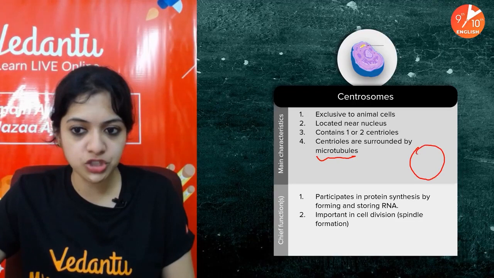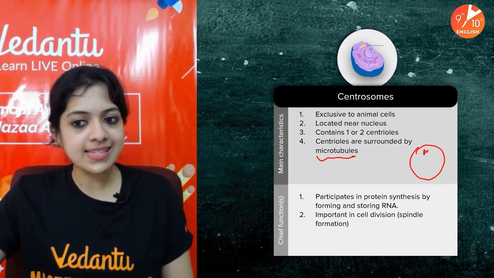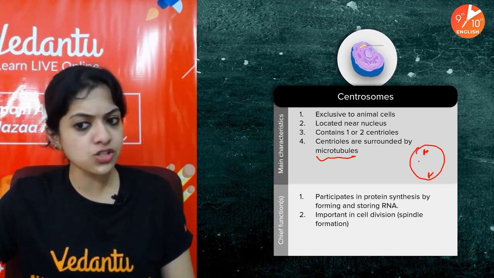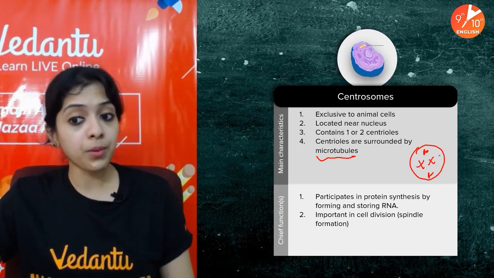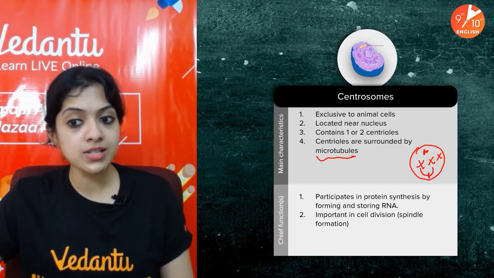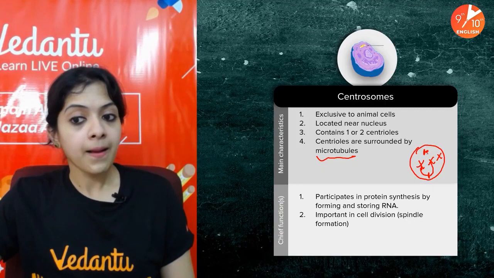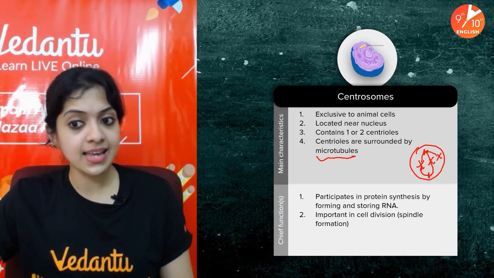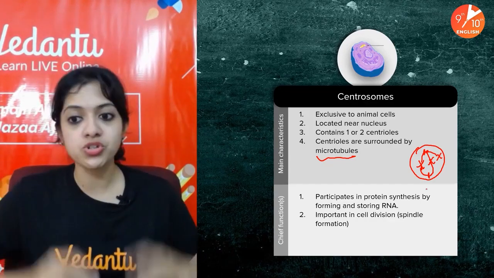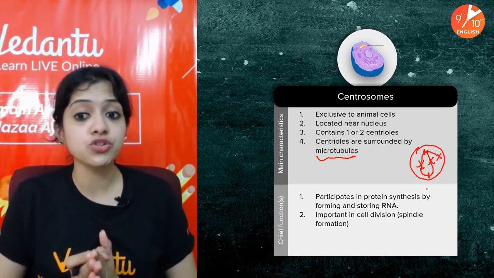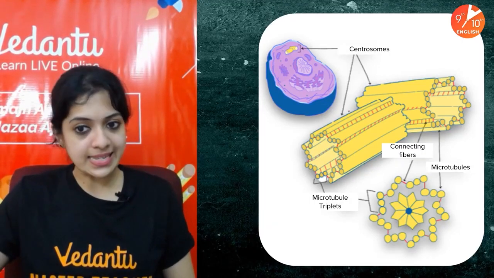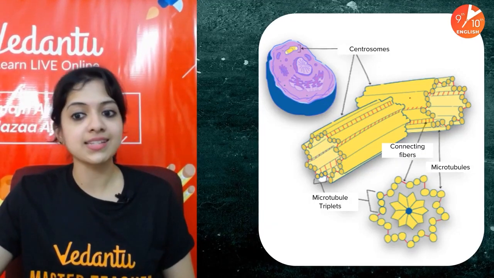Now, at the time of cell division, imagine these are the centrioles. This would be the structure that a cell assumes somewhere in the middle of cell division. There would be chromosomes. Spindles are formed from the centrioles to attach to the chromosomes like this. They help in moving around the chromosomes and giving them enough support at the time of cell division. This is why centrosomes are important. They are made up of a couple of centrioles, as you can see here. This is one centriole and this is the other centriole.